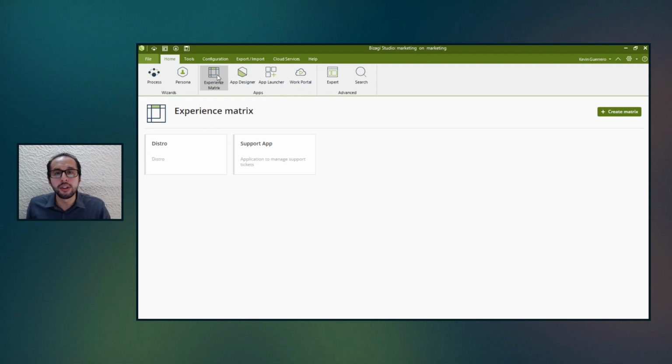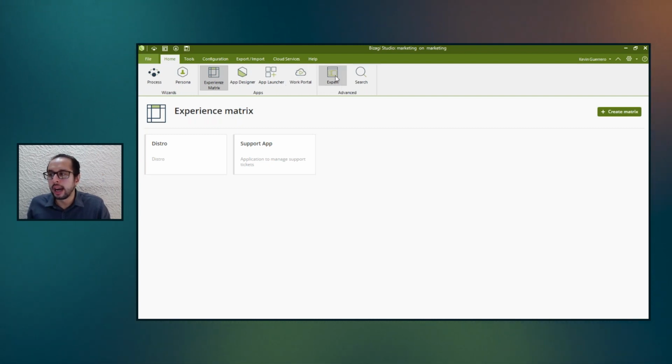You have direct access to the app designer, the app launcher, and we keep offering access to the Bizagi work portal for those users that, based on their personalized experience, maybe want to continue working in the inbox, so they can still have access to this one. And we have our regular expert view.